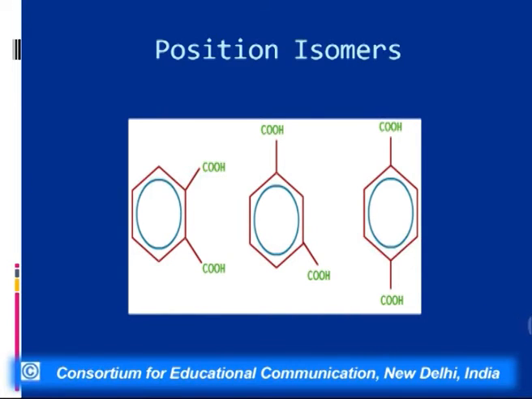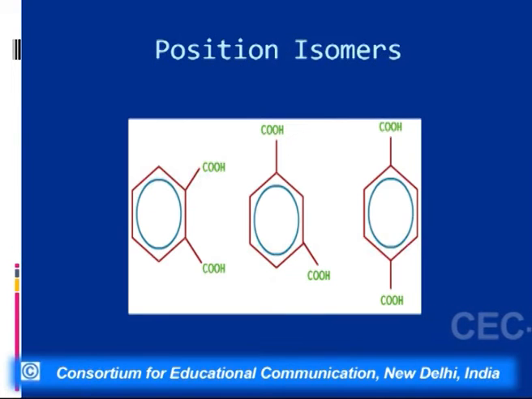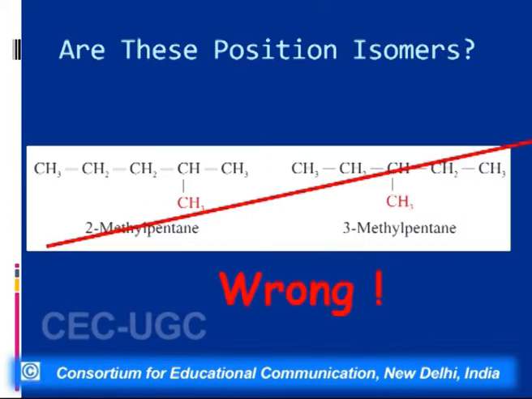Their physical properties will be different, and in some cases their chemical properties may be different. Like in this case, if we heat this acid, that is phthalic acid, or benzene 1,2-dicarboxylic acid, it easily loses a water molecule to form phthalic anhydride, whereas terephthalic acid and isophthalic acid do not do so.